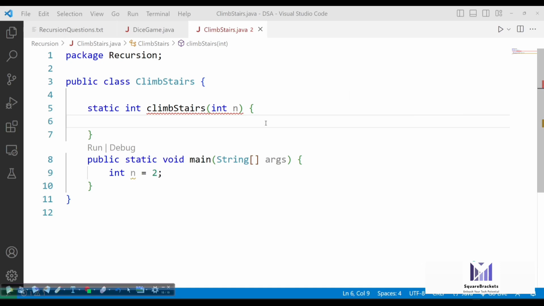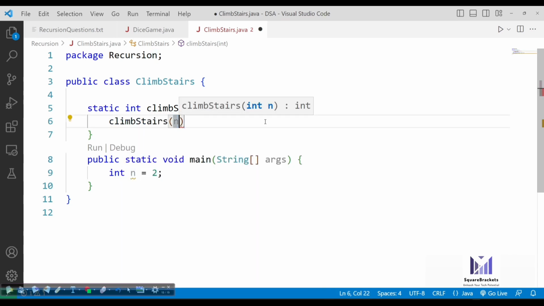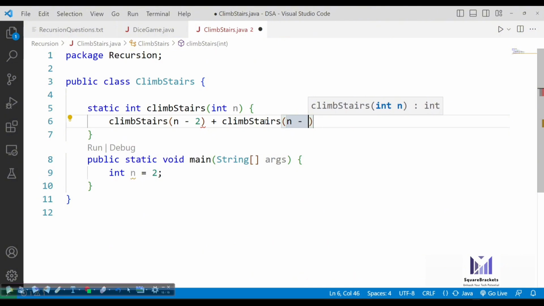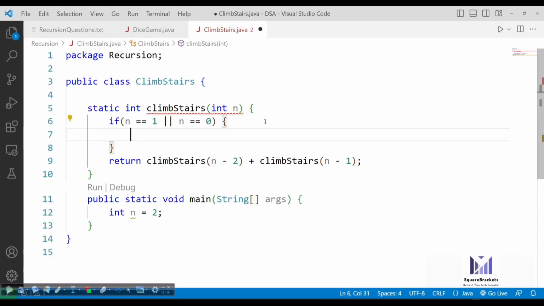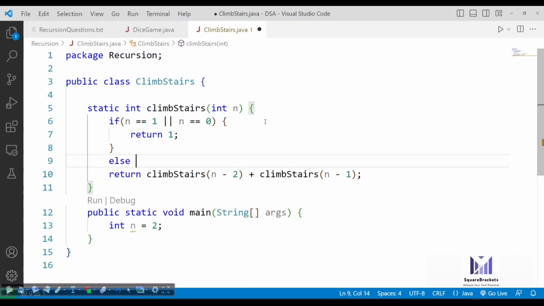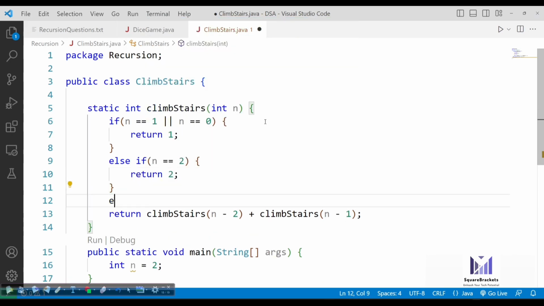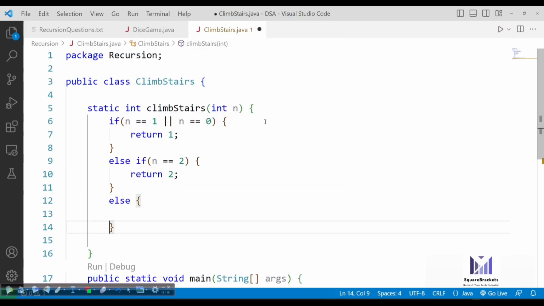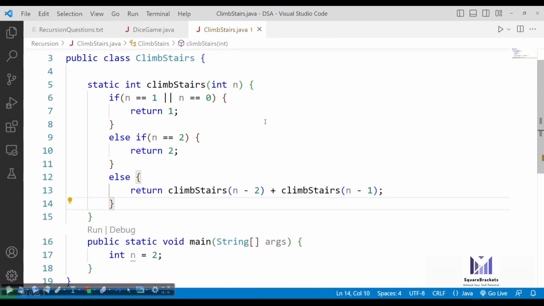Okay, so now let's simply write here that first of all, the recurrence relation is climb stair n minus 2 plus climb stairs n minus 1. So you are decreasing the stairs and that you have to return. Now we'll be having one if: if n is double equals to 1 or n is double equals to 0, in that case return 1. Else if n is double equals to 2, in that case return 2. Else return this thing. So this is going to be the solution for your climb stair question.